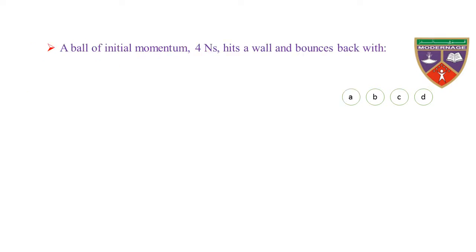A ball of initial momentum 4 Newton second hits a wall and bounces back with option A plus 4 Newton seconds, option B minus 4 Newton seconds, option C plus 8 Newton seconds, option D minus 8 Newton seconds. The key is minus 4 Newton seconds. Therefore, the correct option is B.